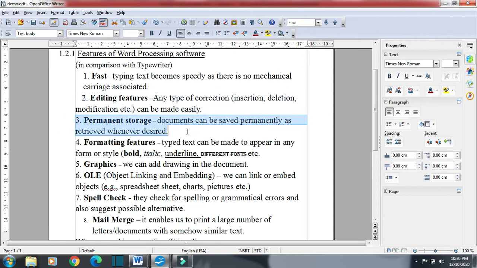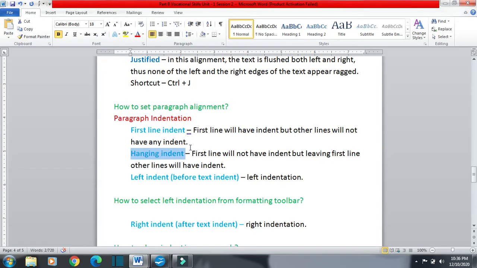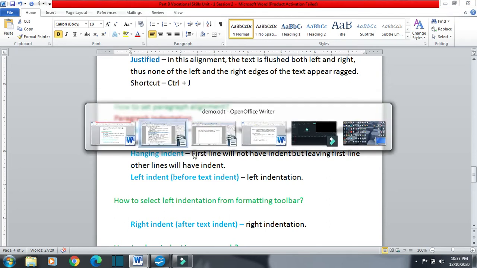In hanging indent, the first line will not have any indent, but leaving the first line, other lines will have indent. So what we will do, we will decrease the indent of the first line. It will appear that the first line is not having indent. You can see how we can do this.